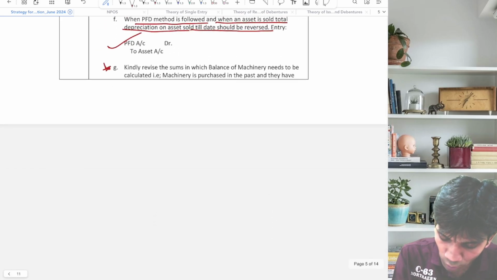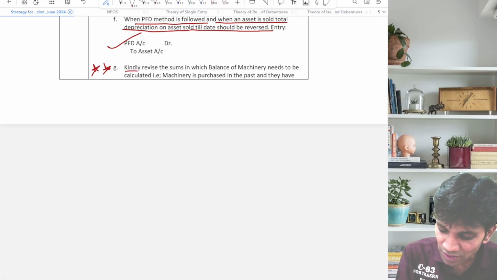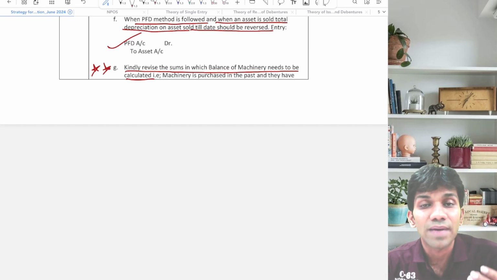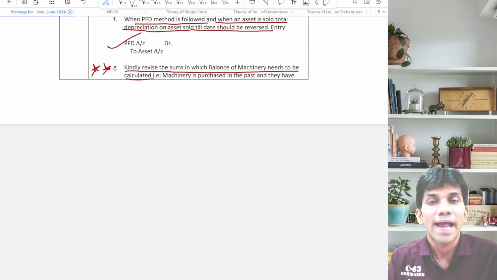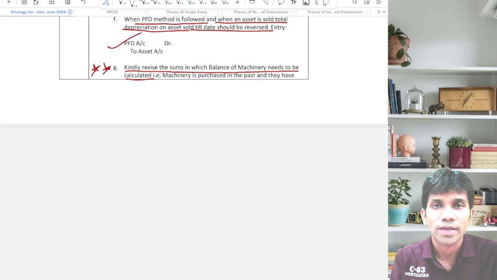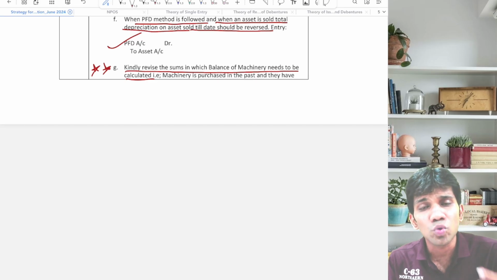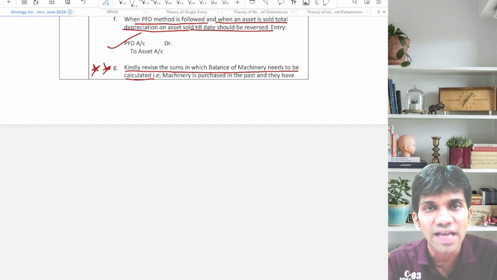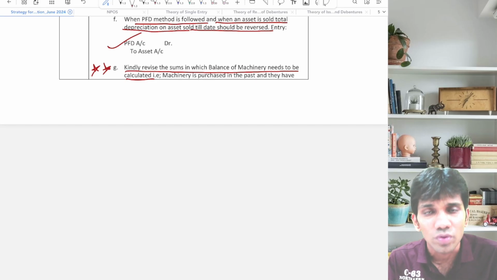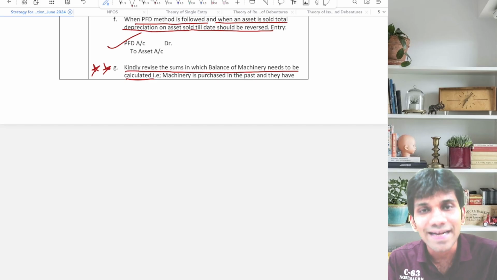Now, the most important part of depreciation. Kindly revise the sums in which balance of machinery needs to be calculated. मतलब आपने एक मशीन खरीदा 2019 में and they purposely ask you to prepare machinery account for the year 2023. So obviously आपके पास 2023 में fresh machinery नहीं है, यूज किया हुआ मशीनरी है. तो 19, 20, 21, 22 इन 4 साल के डेप्रिसिएशन आपको माइनस करके WDV पे आना है.